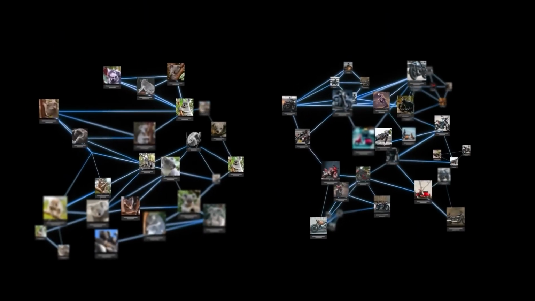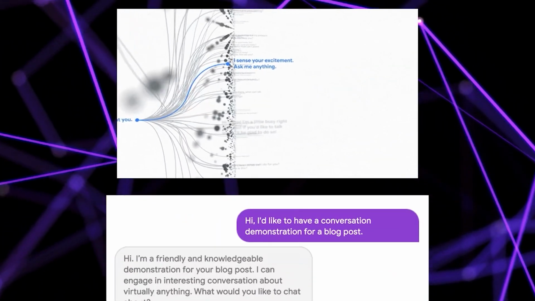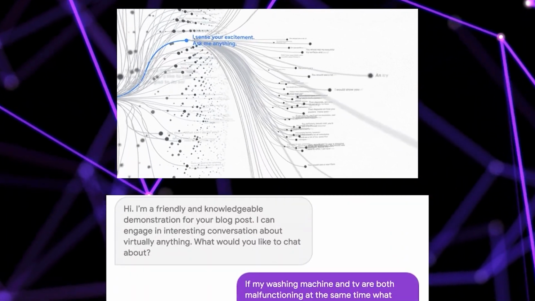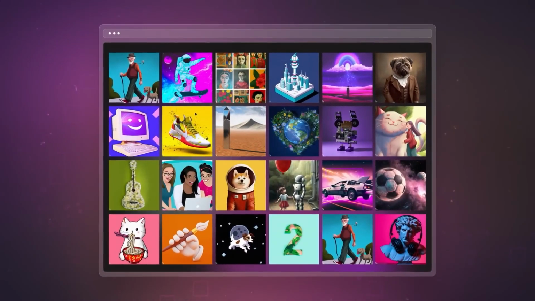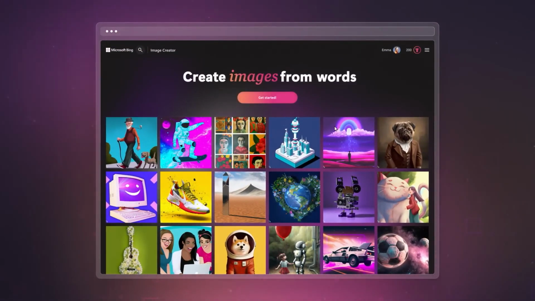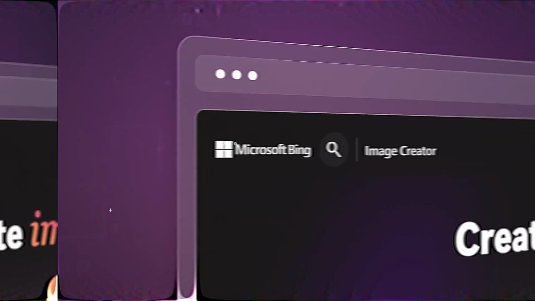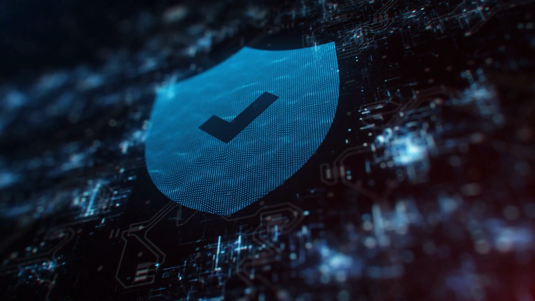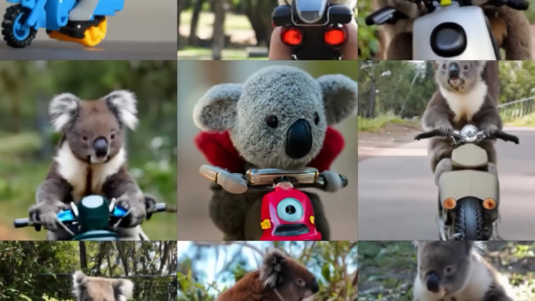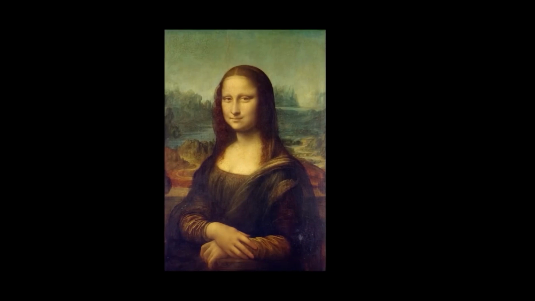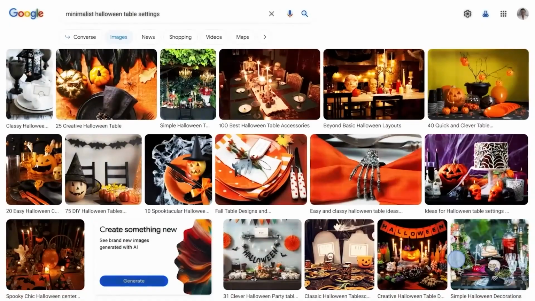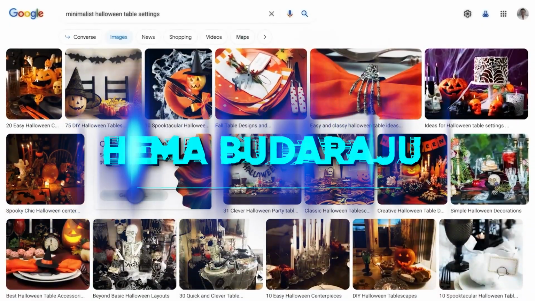Google has since opened up access to its product. The function, which is driven by Google's image and text-to-picture models, was released soon after OpenAI's most recent image generator, DALL-E 3. DALL-E 3 is already being used by Microsoft Bing Image Creator, which is a huge proponent of OpenAI. Google has implemented some security measures as a precaution to ensure that it isn't being exploited to disseminate false information or hazardous materials. To make it clear that the photographs were created by AI, the search engine giant will add watermarks and metadata labels. In addition, you won't be able to make incredibly lifelike images of famous individuals, according to Hema Budaraju, Senior Director of Product Management for Search at Google.